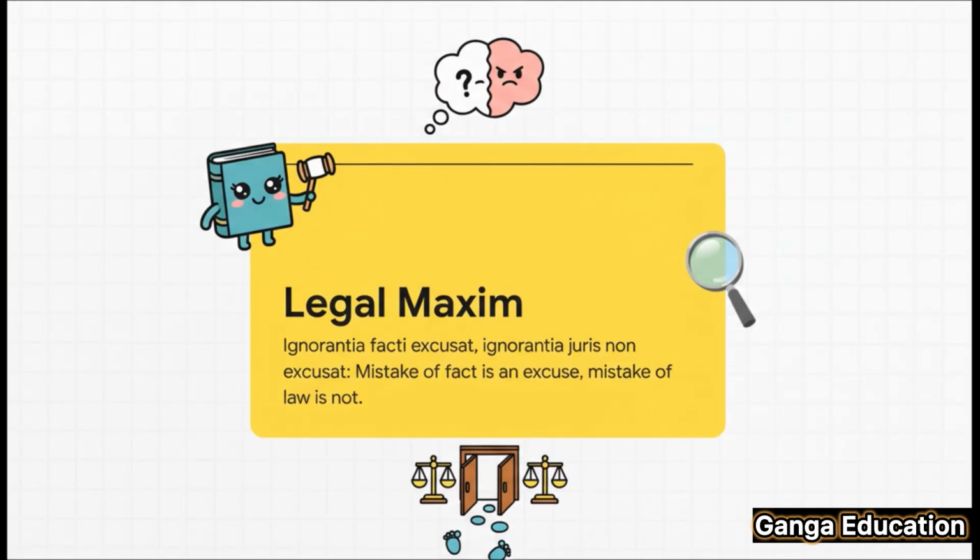First up, this legal maxim. Ignorantia facti excusat. Ignorantia juris non excusat. It simply means a mistake of fact can be excused, but a mistake of law cannot. You can't just say that you didn't know the law. This maxim is literally the backbone of both Section 14 and 17 because it's directly linked to the concept of a guilty mind.